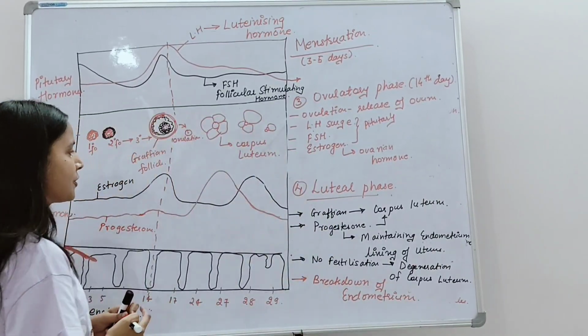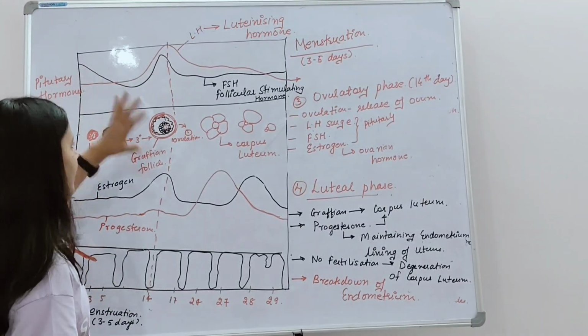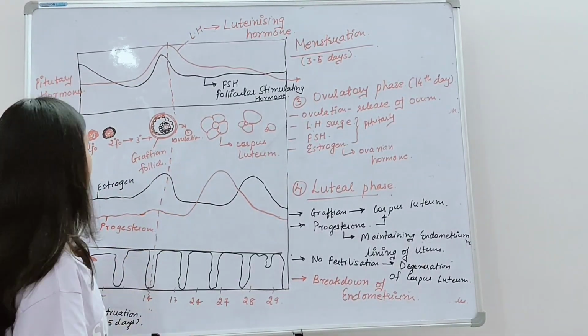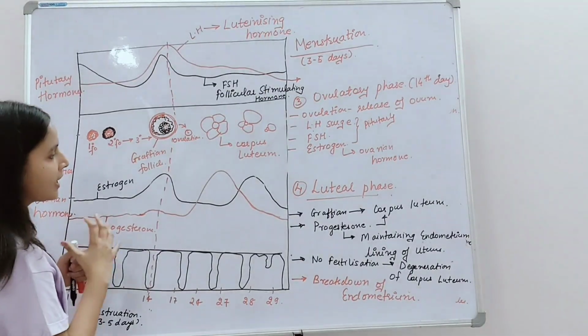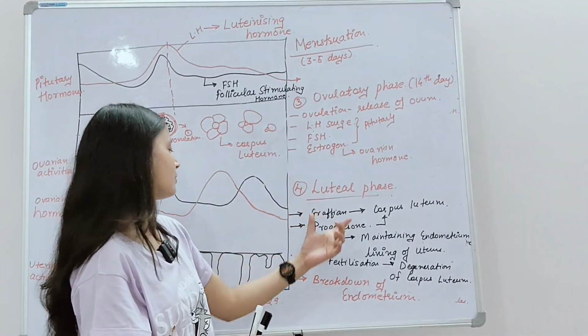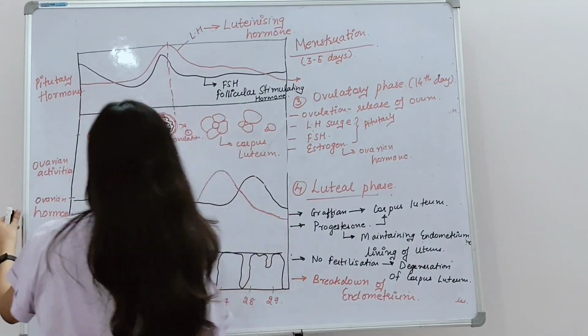Okay, so these are all the phases, and this is the diagram which I have explained to you very well. We have seen the two hormones, pituitary hormones and the ovarian hormones, and at the end the luteal phase. Okay, this was all about the menstrual cycle.